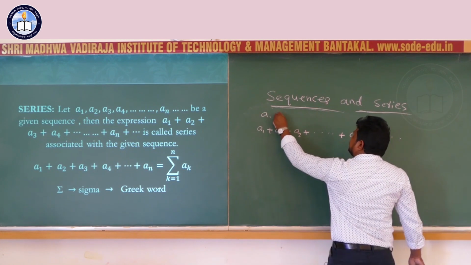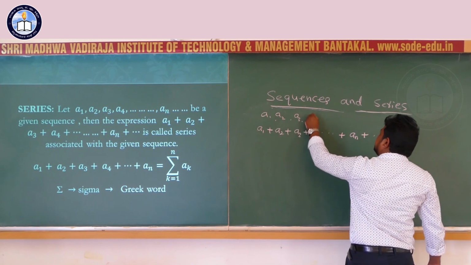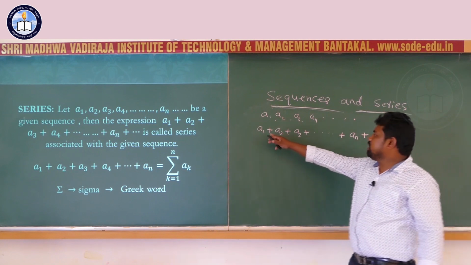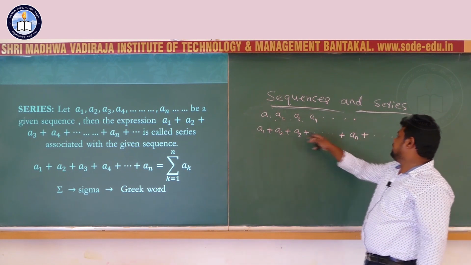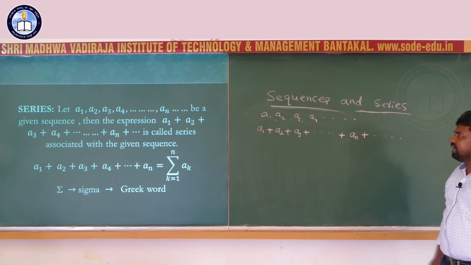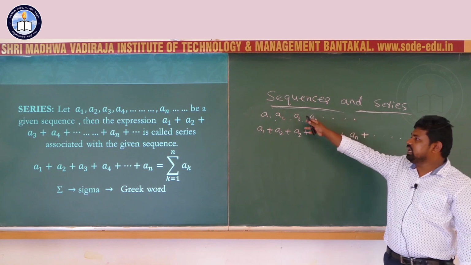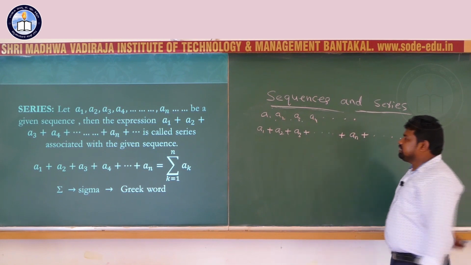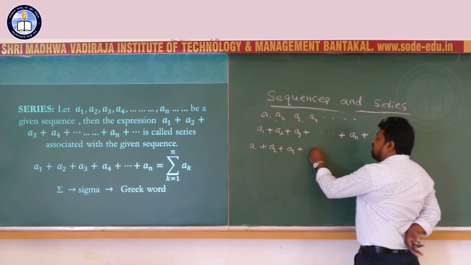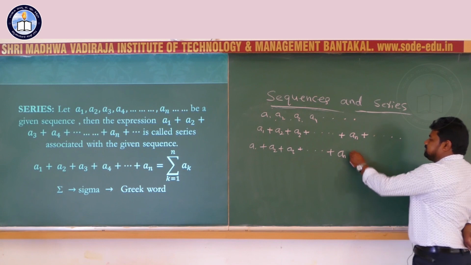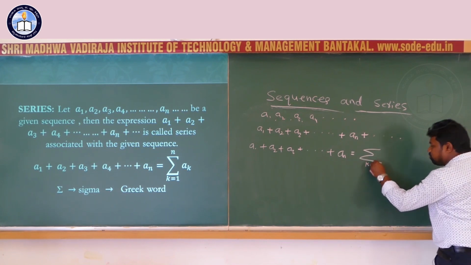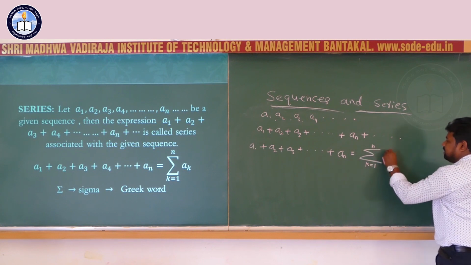A1, A2, A3, A4, it is the sequence. Then A1 plus A2 plus A3 plus An plus, it is called a series associated with the given sequence. The series A1, A2, A3 up to An is written as summation k running from 1 to n of ak.